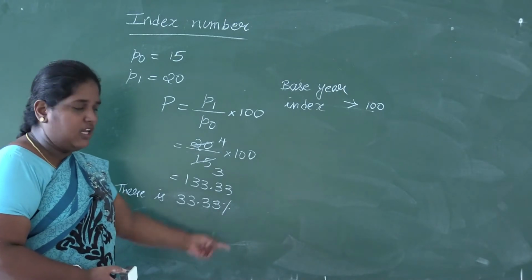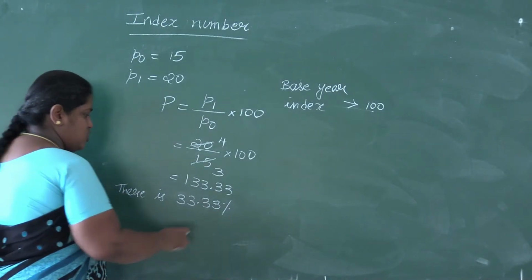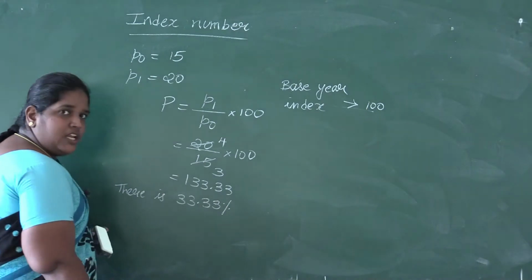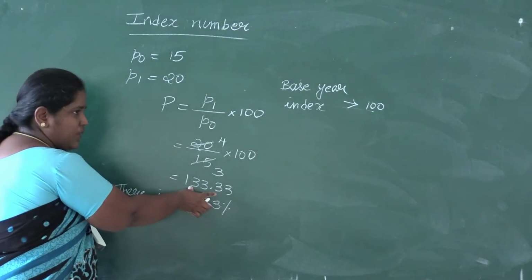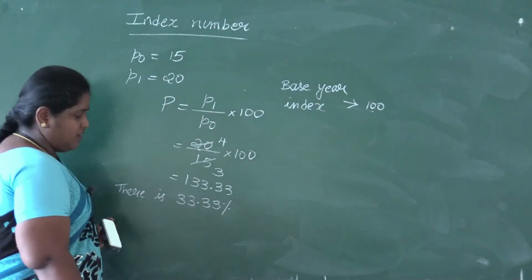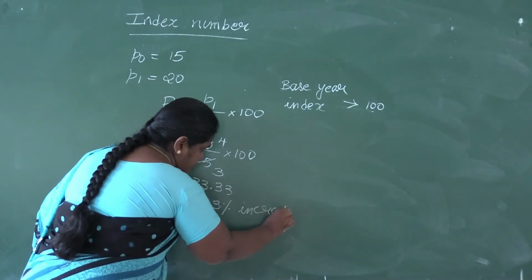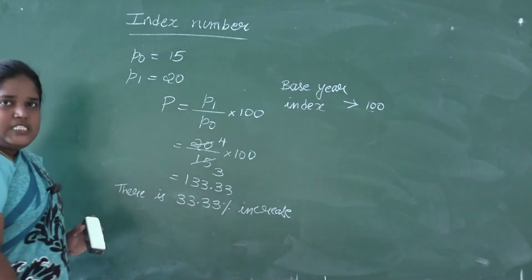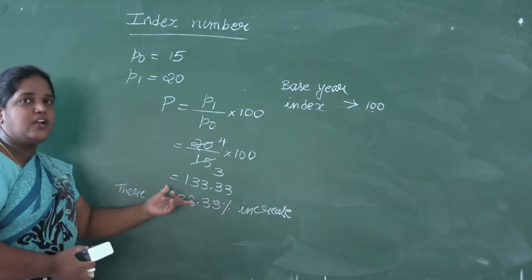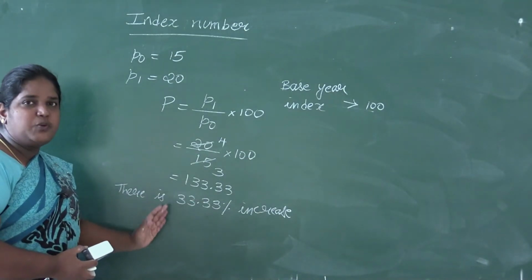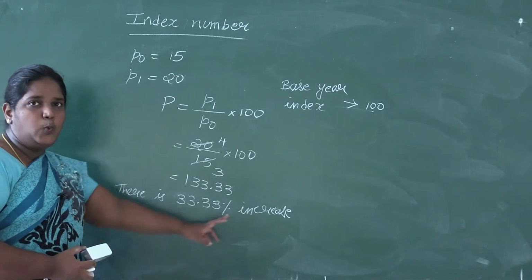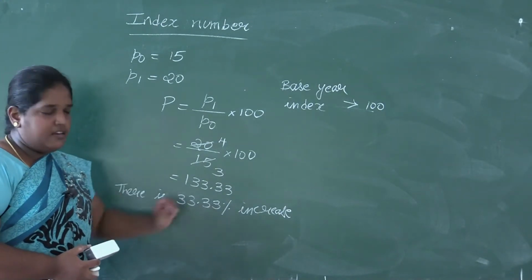So we are mentioning it in terms of percentage, and it is more than 100. This value we have got for the price relative is more than 100, so we'll write the conclusion as increase. If you are getting less than 100, when we subtract we'll get a negative value, but we don't mention that negative value. We'll write the conclusion as decrease.